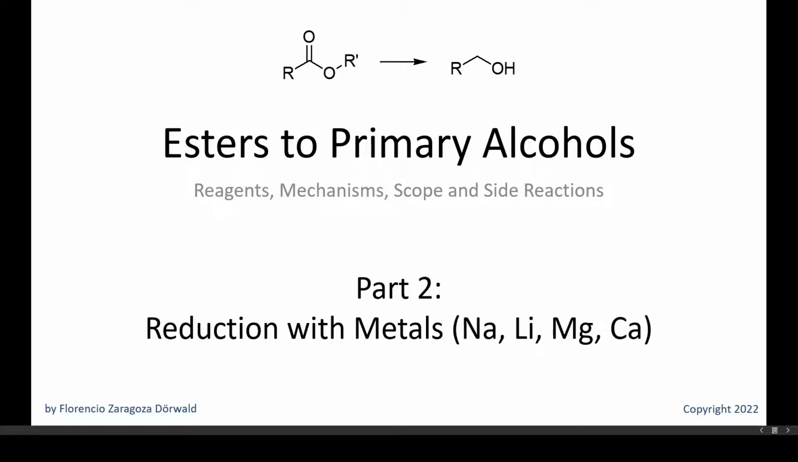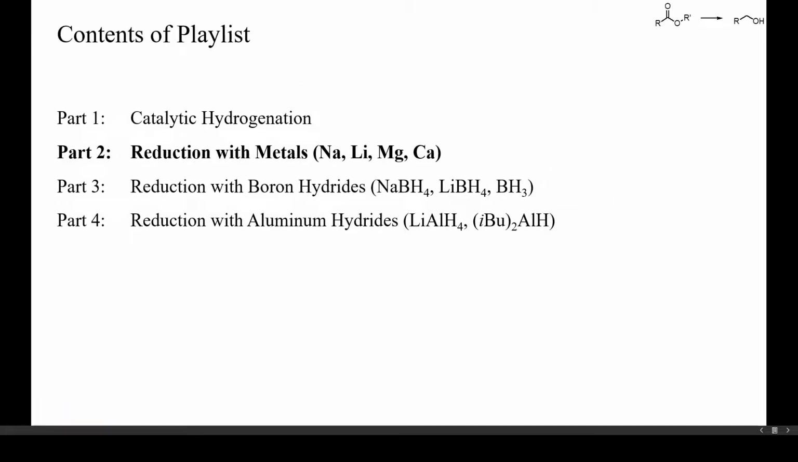Hi and welcome to the second video of my playlist about the best methods to reduce carboxylic esters to primary alcohols. This presentation is about reductions with metals, such as the Bouveault-Blanc reduction. Although not as inexpensive and clean as catalytic hydrogenations, metals such as sodium or lithium are still relatively cheap. Alkali metals were the most common reducing agents before the discovery of boron and aluminum hydrides.